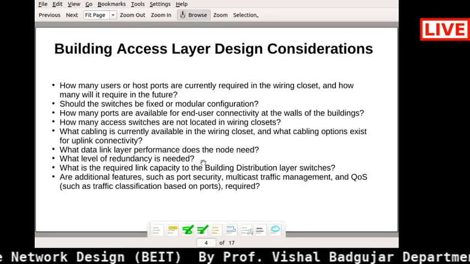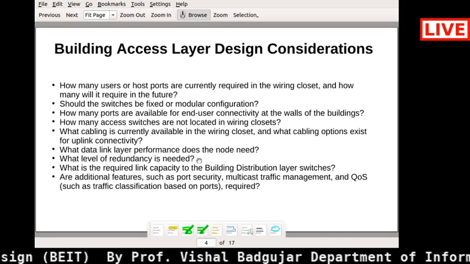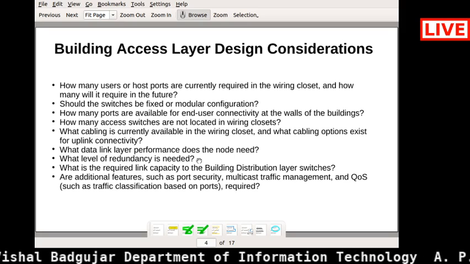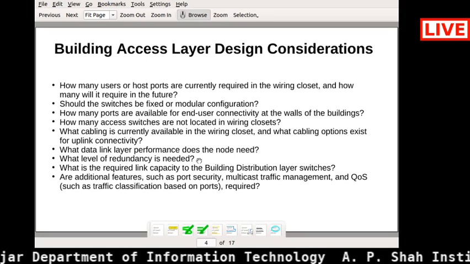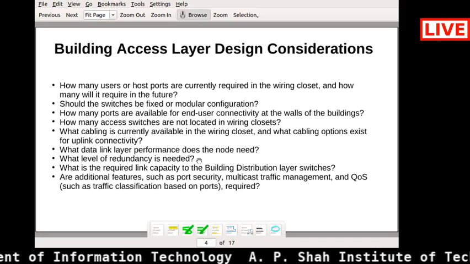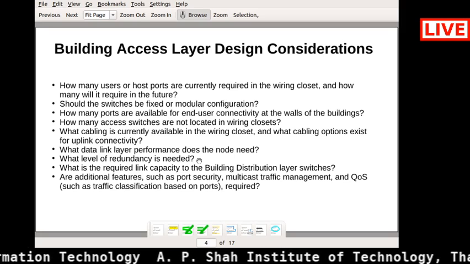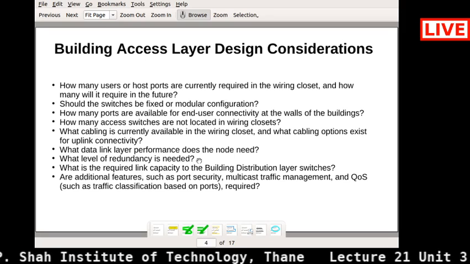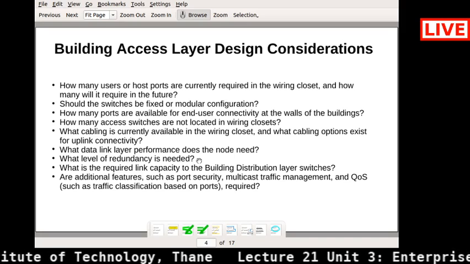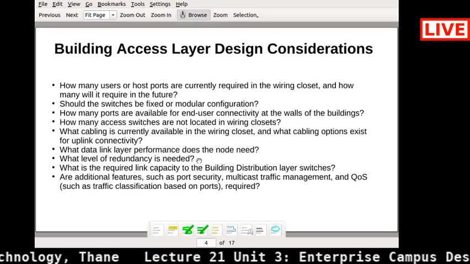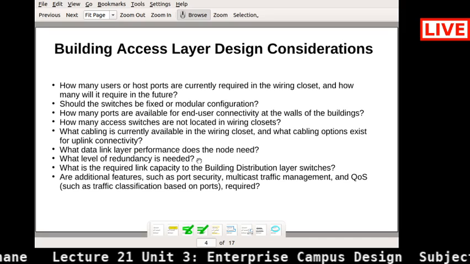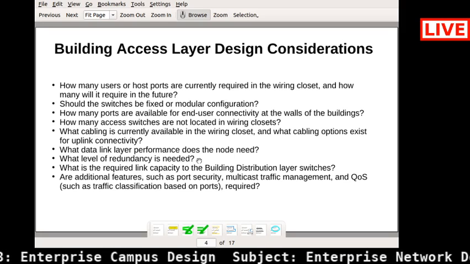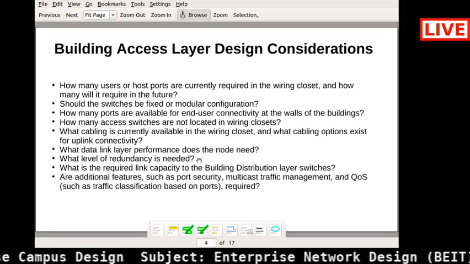Then what level of redundancy is needed for any kind of access layer? We already saw there are different types of redundancies. There is power redundancy, so we have backup power in our college as well. Then the next is port redundancy, link redundancy, or path redundancy. Whether all these kinds of redundancies are there or not, you need to check.